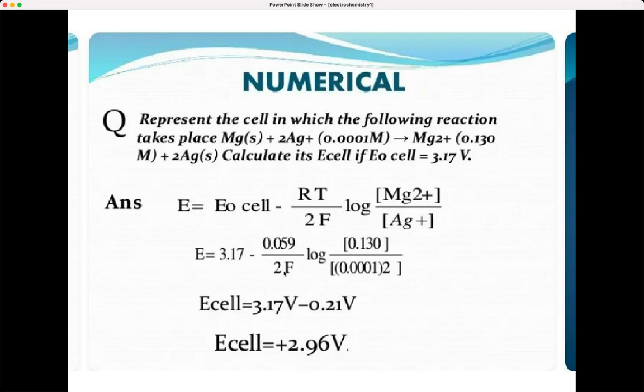E0 value is given, substitute here, then RT by 2F log of the Mg2+ concentration over the Ag+ concentration squared. The value 0.130 is given, and 0.0001 here for Ag. Since it is 2F, multiply that with 2. You get the E cell value by calculation, and finally this is 2.96 volt.